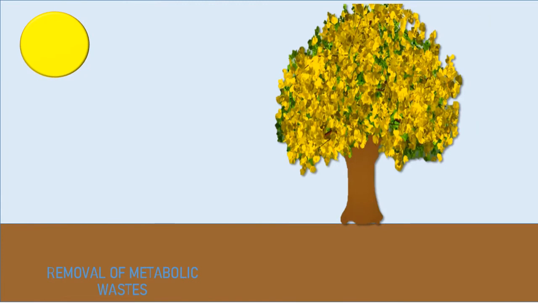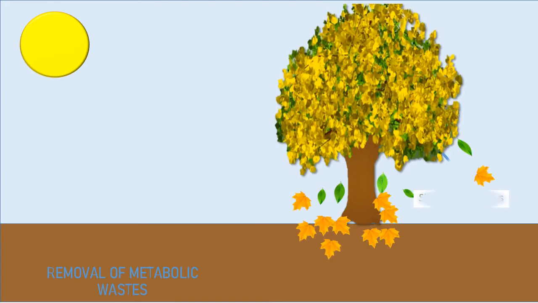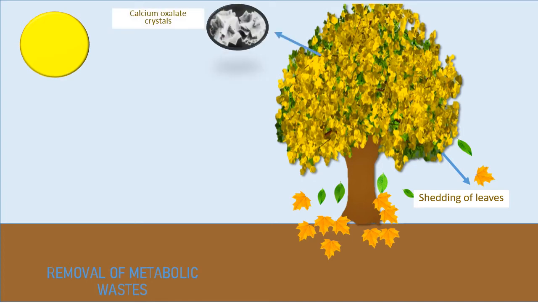Removal of metabolic waste is also one of the very important aspects of homeostasis. In plants, during the winter season, shedding of leaves when aging, due to the presence of abscisic acid, is the removal of an extra organ from the plant. Calcium oxalate crystals are actually formed in most angiospermic plants. Its reserves normally cannot be used, thus they are eliminated by homeostasis.